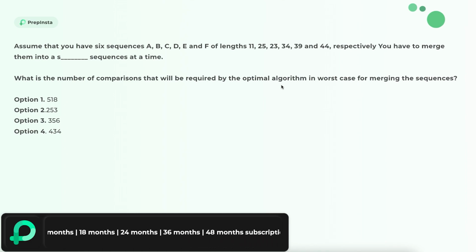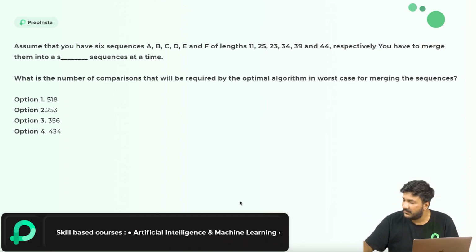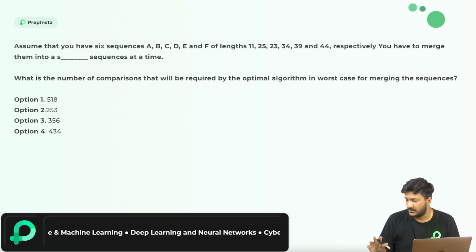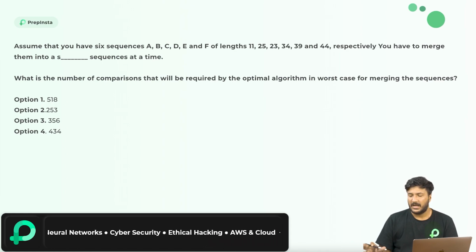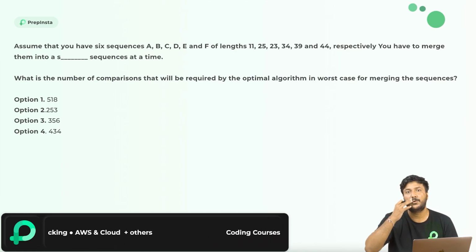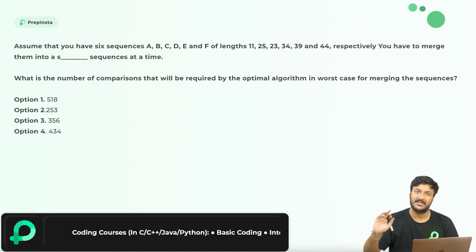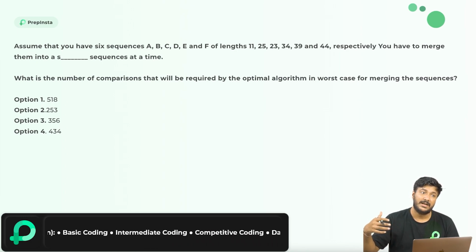So let's have a look at how we'll be solving this particular question. Again, as I told you, this is a GATE level question. Infosys has just changed the values. To be honest, I'll explain the question, but do not question why I'm solving it this way, because this is a GATE level question. Explaining the reason why I'm solving it this way would be wasting 30 minutes. It will take 30 minutes.